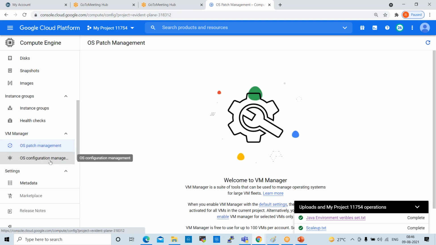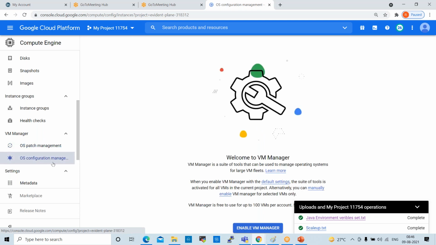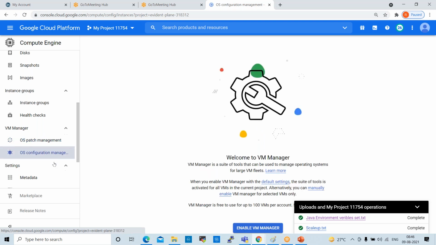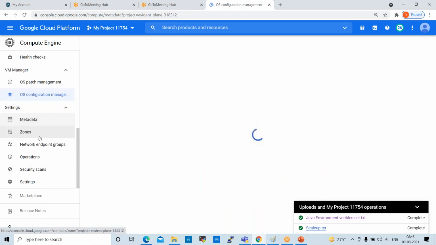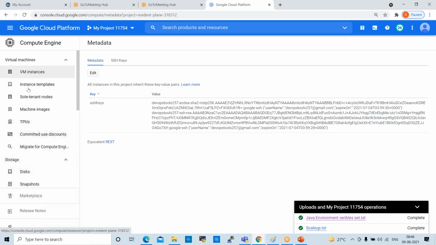So OS configuration management. Settings, metadata, zones, network endpoints. Okay, so different things are available.